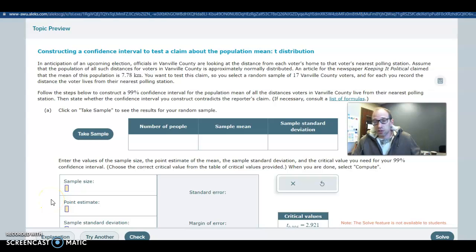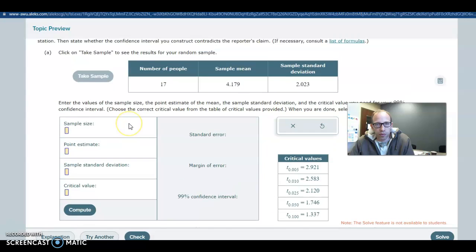All right, this problem takes us through several different steps of the t-distribution, and the first thing we need to do is grab a sample. So when we're trying to calculate the confidence interval, we need these things right here in order to use the formula. The sample size, we have the number of people here.